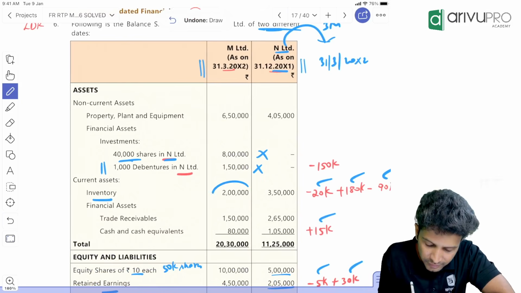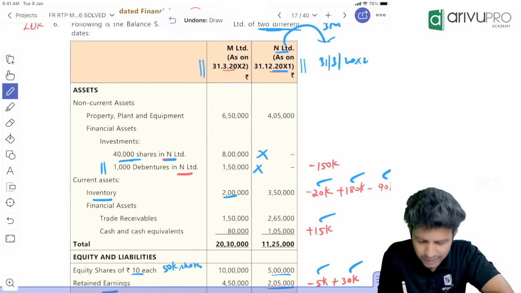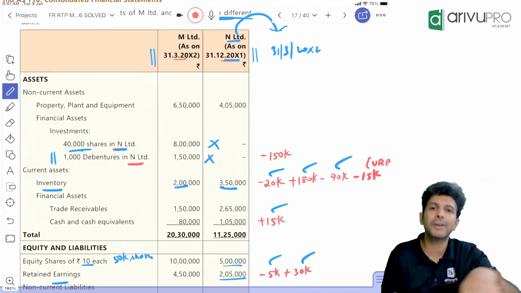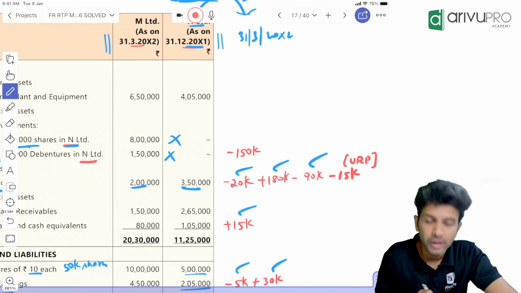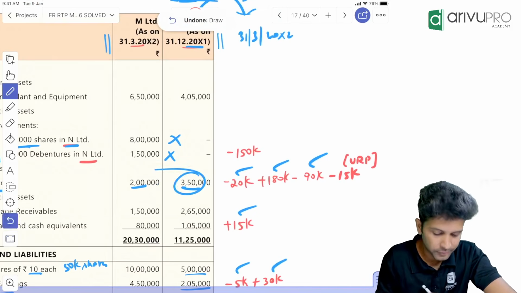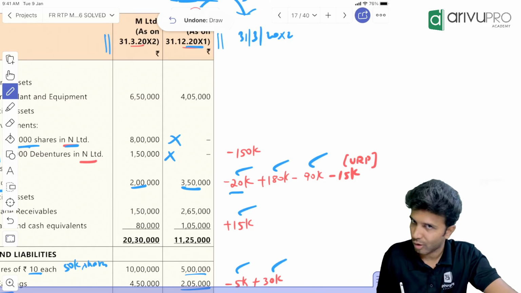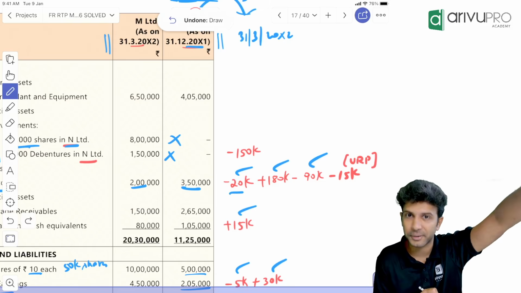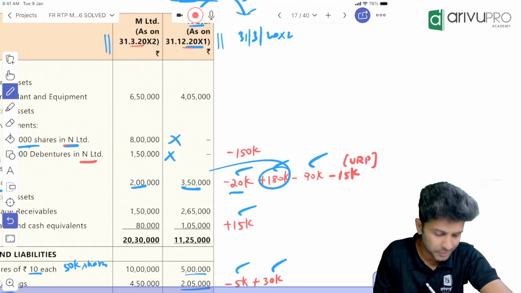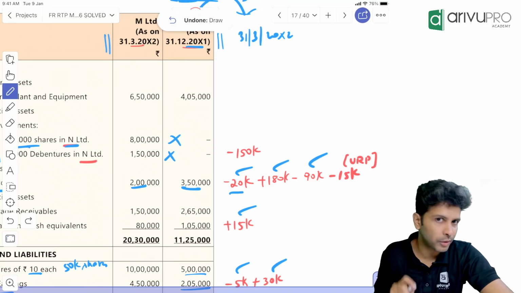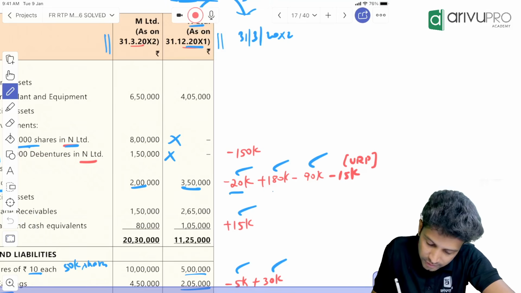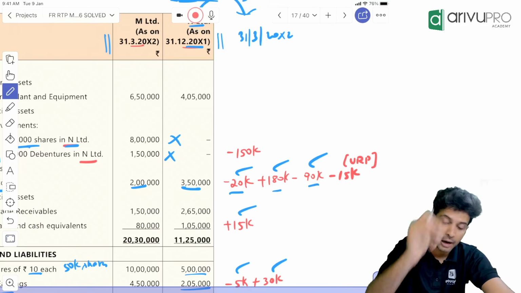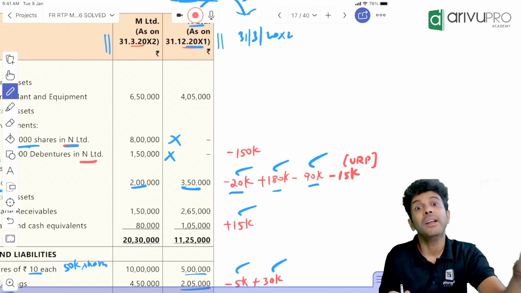Then inventory. This is the only adjustment. Parent has 2 lakh plus the subsidiary's given value 350, but you need to give 3 months' effect. So 2 lakh plus 350 minus 20. This minus 20 is for goods lost by the subsidiary due to that fire. And then this 180 we will add because the subsidiary purchased the goods from the parent. 180 will increase. Then this 90 is because the subsidiary sold goods to the parent worth 90, half of these goods. So it reduced.